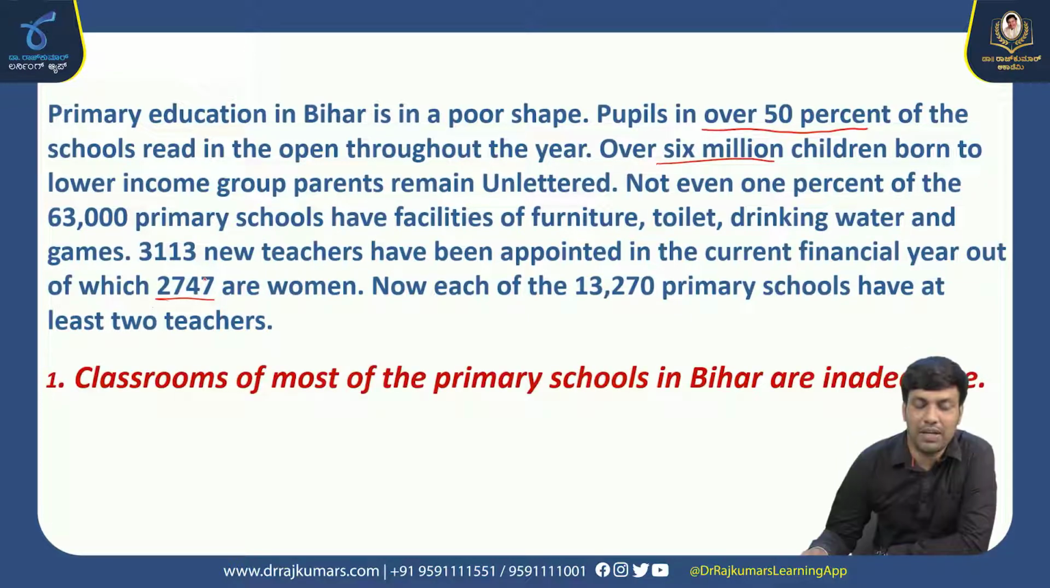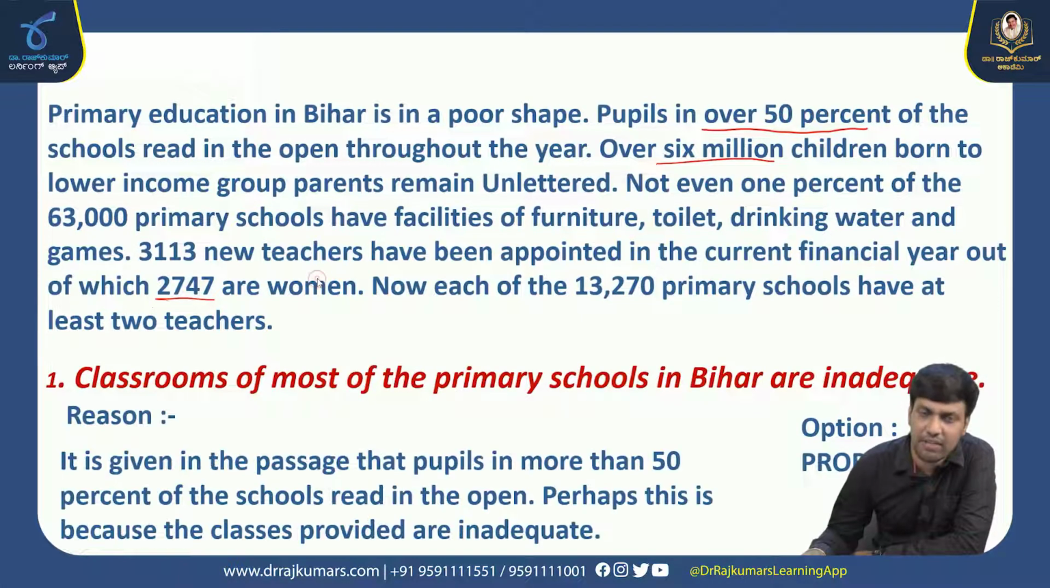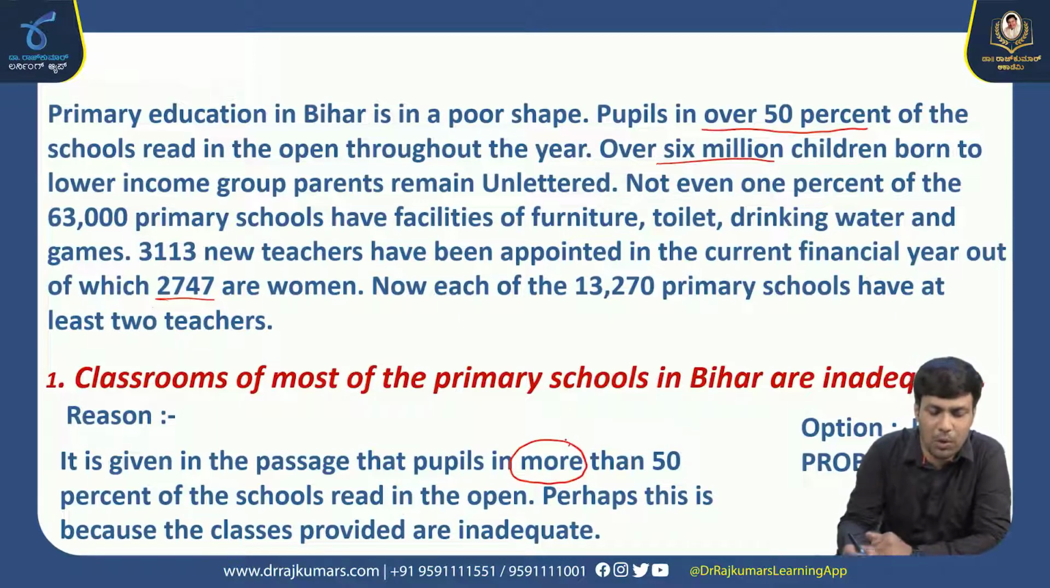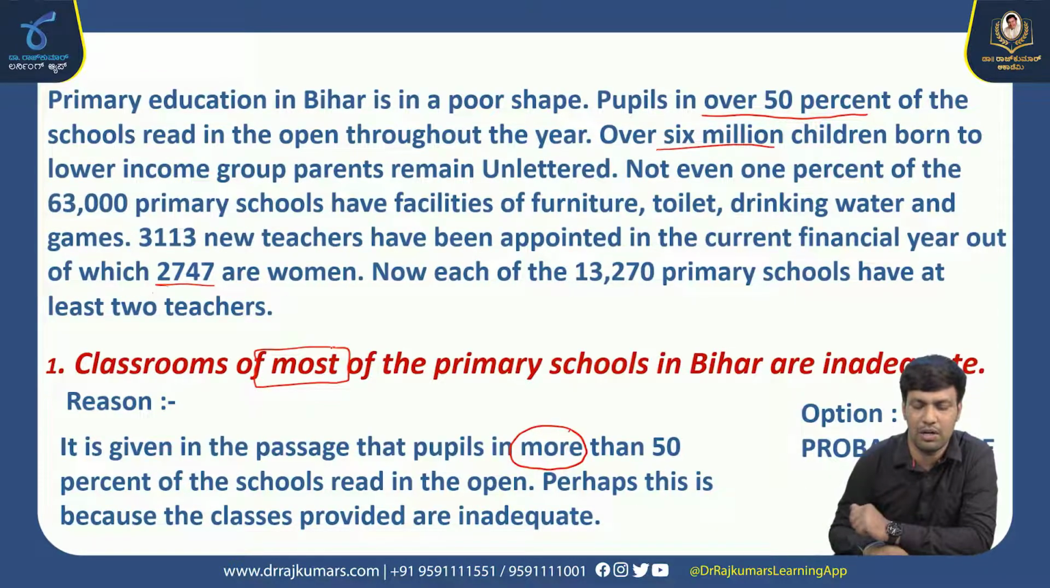First inference: classrooms of most of the primary schools in Bihar are inadequate. We need to choose option B. Let's study the reason now. It is given in the passage that pupils in more than 50% of the schools read in the open. In the passage they have given the word more, but in the conclusion they have used the word most. Perhaps this is because the classrooms provided may be inadequate. So the first conclusion drawn from the above inference is probably true.